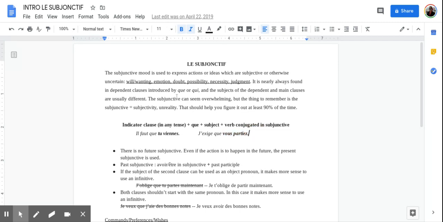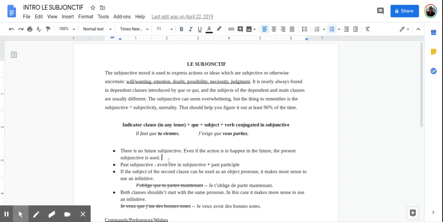Okay, so both of these examples, we're not sure that these events are actually going to happen. So what is the uncertain part? It's the fact of you coming or you all leaving. So I don't know whether you're coming, but it's necessary that you do. You might not listen to me. And I'm not sure if you all are leaving, but I am insisting on the fact that you leave.